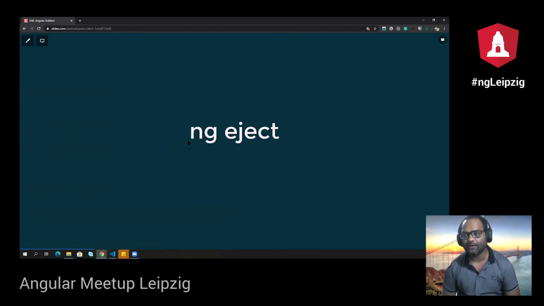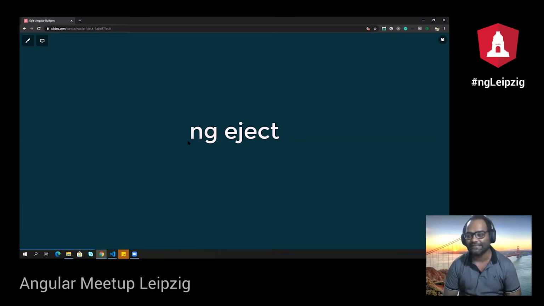We had this command called ng eject. I'm sure everyone who started with Angular 4 may be aware of this command, ng eject. And what happens when you do that? It gives you a large 600 lines of Webpack configuration file, which no one understands. I did it a few times. Then I stopped even showing that file to the developers because it's scary, right? 600 lines of code, which no one understands. But this was the old solution.